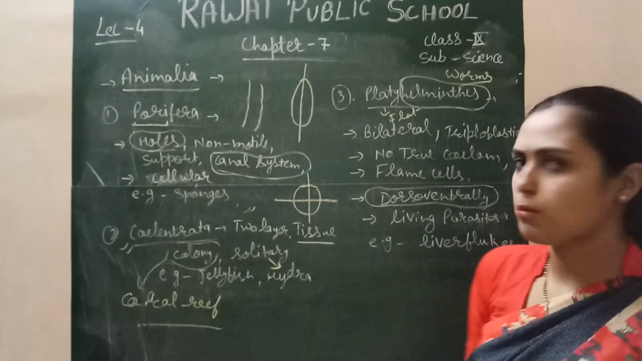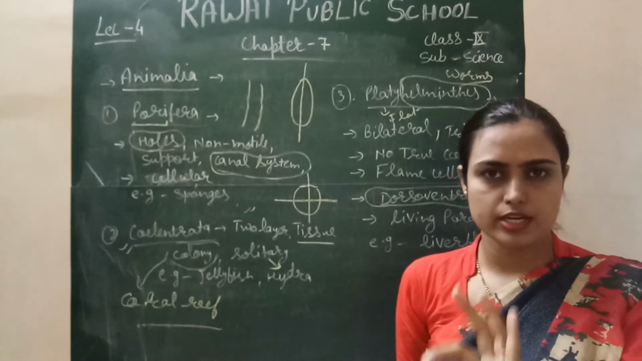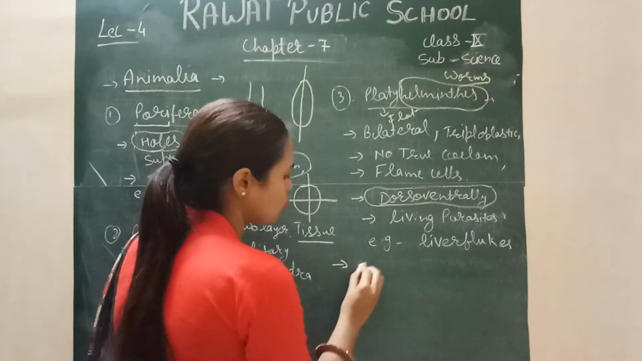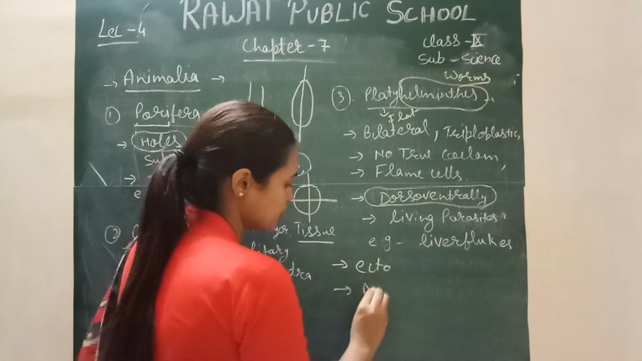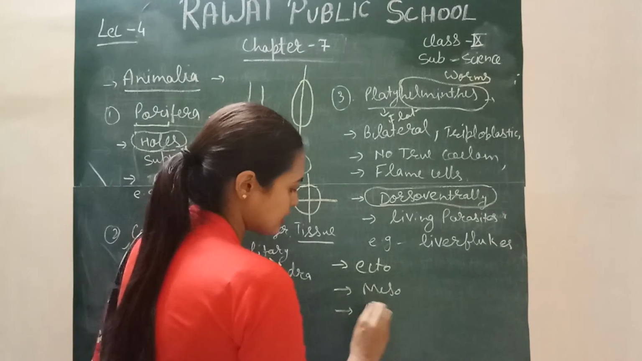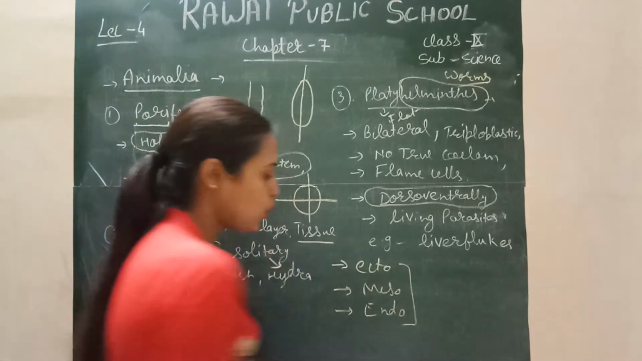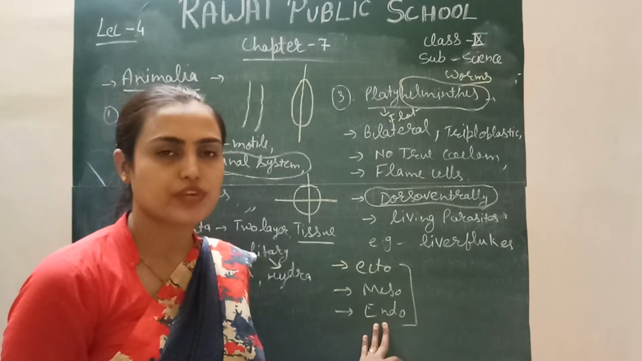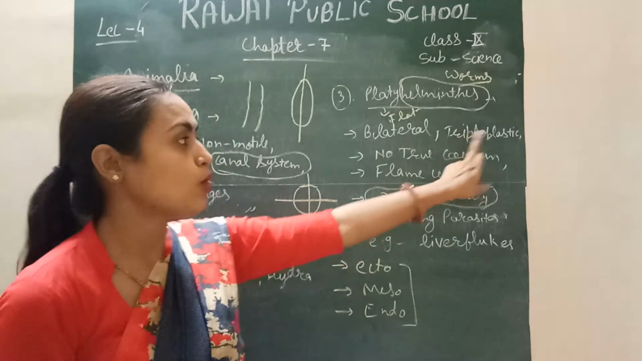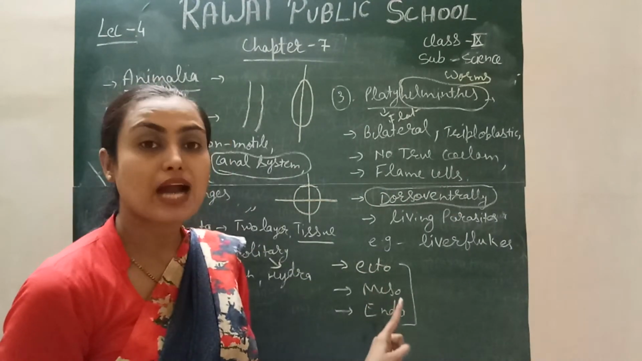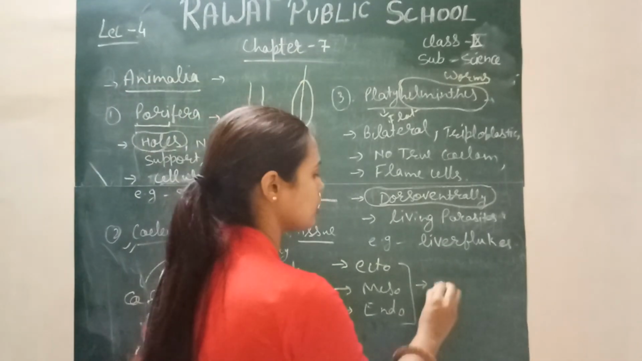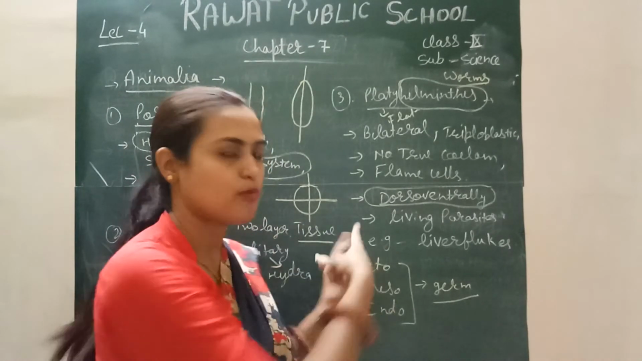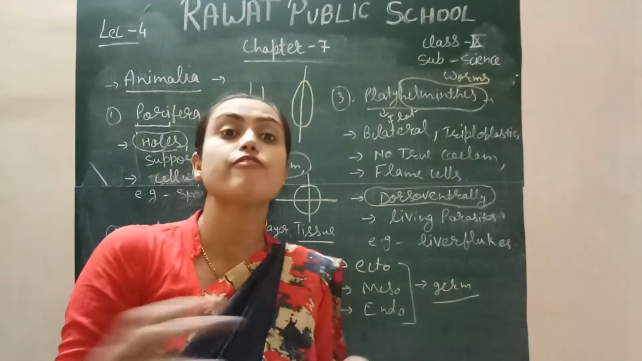What is the meaning of triploblastic? Every living organism has three kinds of germ layer. First, the outer layer is called ectoderm, the inner layer is mesoderm, and the innermost layer is endoderm. The animal in which all these three germ layers are present is called triploblastic. Triplo means three, blastic means germ layer. These are the three germ layers. All the organs, tissues, and organ systems are made up of only these three germ layers in every living animal.